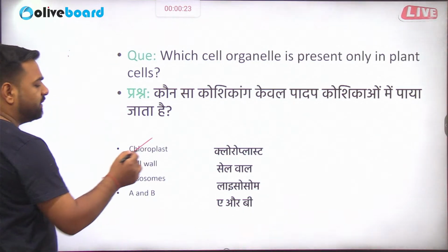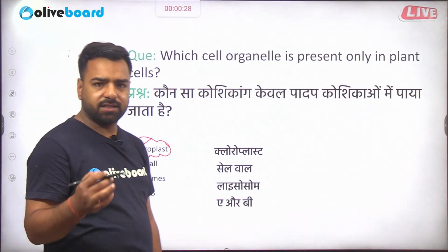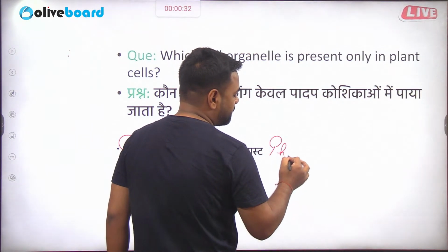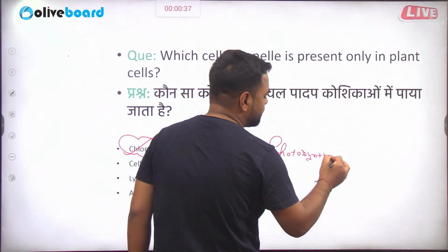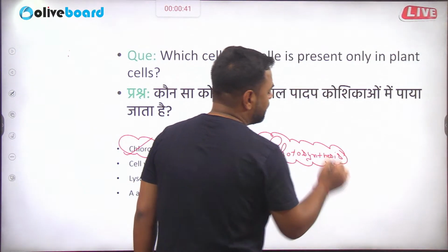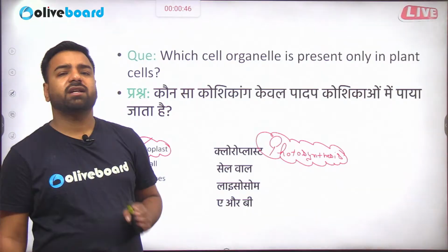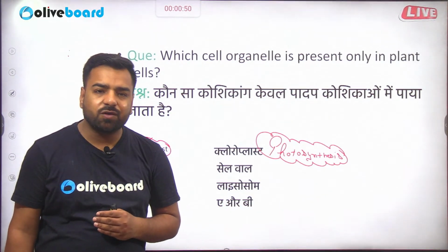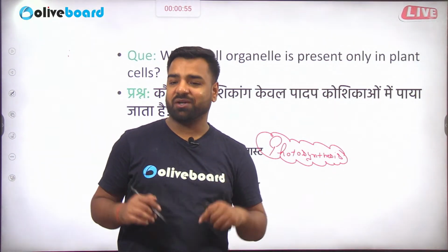So for example, here we can see that option number 1 is correct, no doubt, because chloroplast is only and only present in plant cells, and it helps in the process of photosynthesis. What is photosynthesis? So this is the process because of which plants are able to produce their own food in the presence of light energy, where it consumes the carbon dioxide and water, and in return it forms what? Glucose, and oxygen is released as the byproduct, which is very important for us, right?